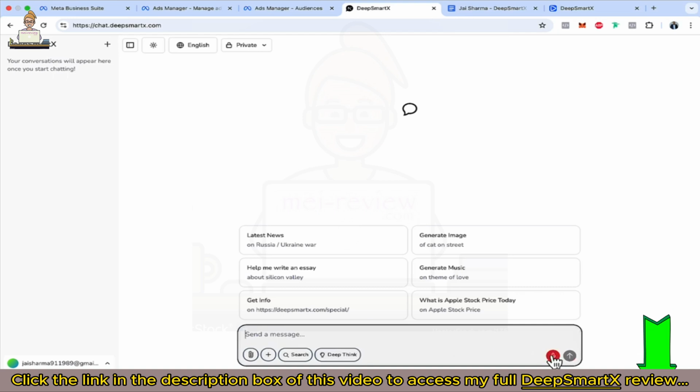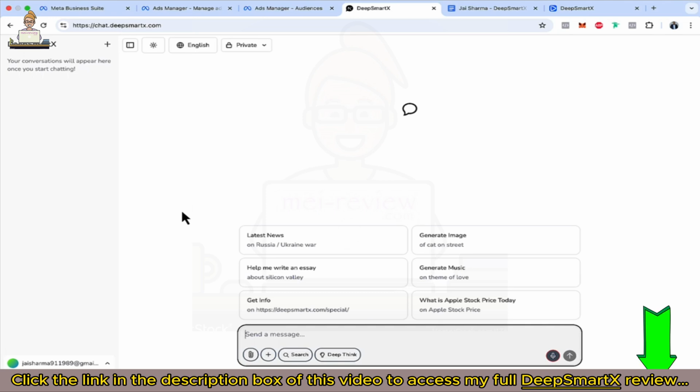At the same time, we have voice input here, so if you don't want to type, just click on this, convert your voice into text and click enter, and the system will give you answers. Okay, now let's start with the basics.